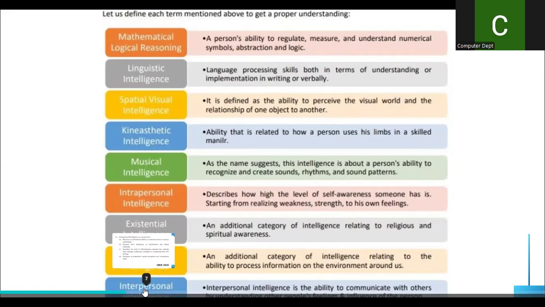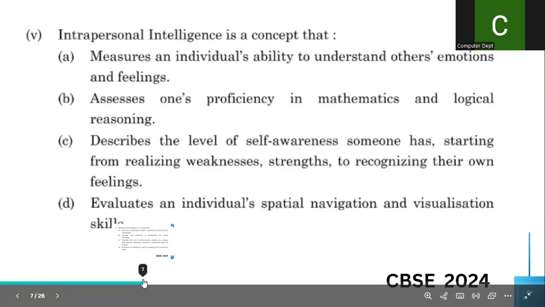There is a scope of getting marks from this topic. Either it may be a 1 mark, 2 marks, or a 4 marks question. So in 2024, what type of question did they ask from this topic? Intrapersonal intelligence is a concept. What is that? They asked the question in this way and they had given some options. This is for 1 mark.